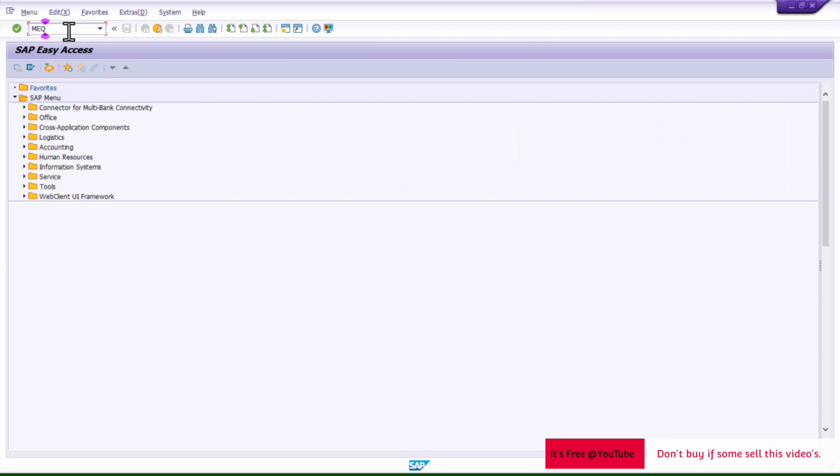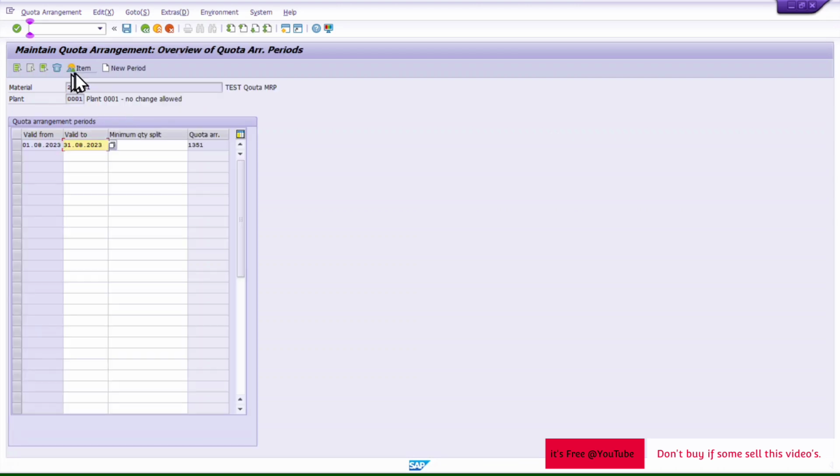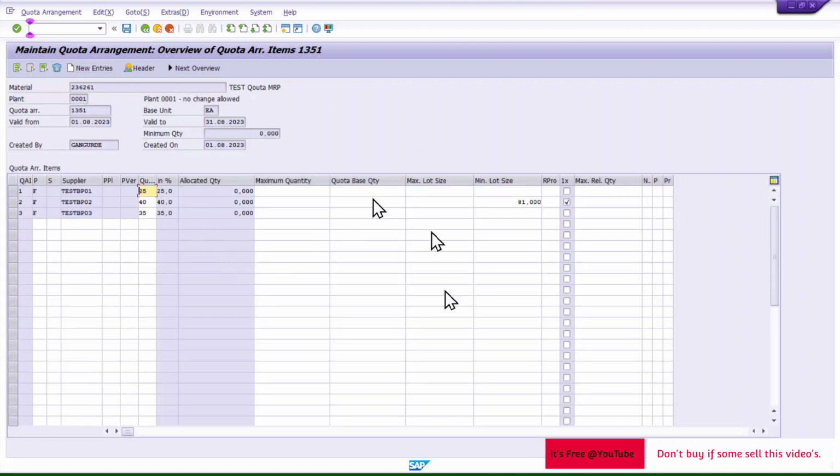I have also maintained a purchasing info record for this material, because I cannot create all this together while explaining, so I have created it prior. Let's say I will remove this for a while because we are not interested in it. I'm interested in maximum quantity.